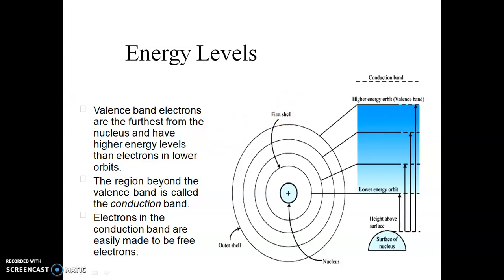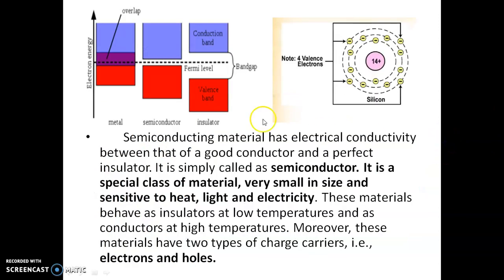Based on the energy gap, materials are categorized into conductors, semiconductors and insulators. We already discussed this in the introduction to conductors. In a conductor, the valence band and conduction band overlap. In a semiconductor, there is a small energy difference between the valence band and the conduction band, that is, a small band gap energy. In an insulator, the band gap energy is large, that is, there is a larger energy difference between the valence band and conduction band.